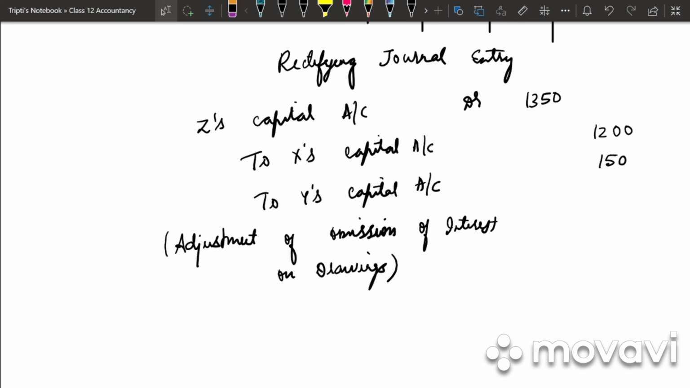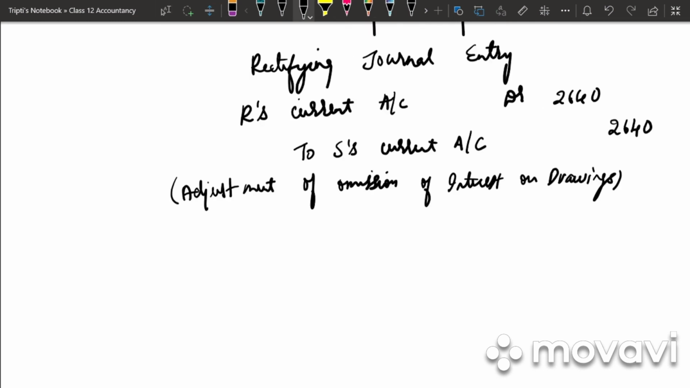So clear? These two were similar kind of problem. The only difference was in the previous problem they had directly given us the interest on drawings amount, but in this case we had to calculate. Whenever they have not given us the date on which the drawings have been made, we consider it as 6 months. So we shall be continuing the remaining problems in the next class.